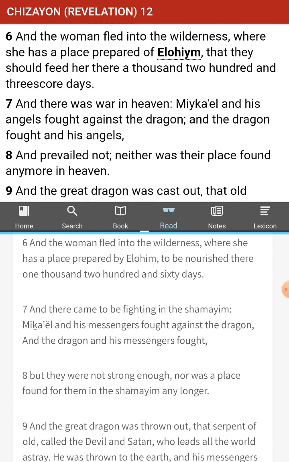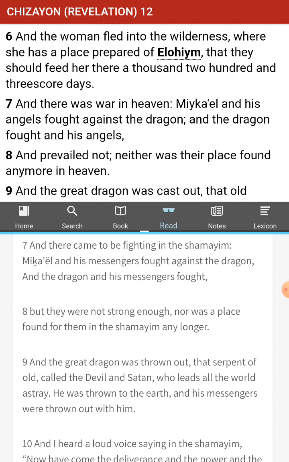3.5 years. So when we're trying to figure out if this is in the past or in the future, we know Messiah already came, so that has to be in the past. But then we don't know anything about the woman fleeing into the wilderness. What did that mean? We don't have any account of Miriam ever fleeing in the wilderness, so perhaps that is something in the future. We don't know exactly what this is. And like Brother Glenn says, there's a lot of metaphors here, so we'll just kick this out. Anyway, this is the exact same time that the prophets, those two guys who are out breathing fire, are talking to people. Okay, and there came to be fighting in the Shamayim.